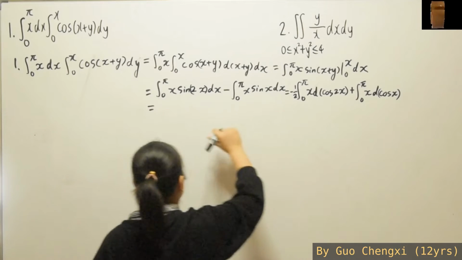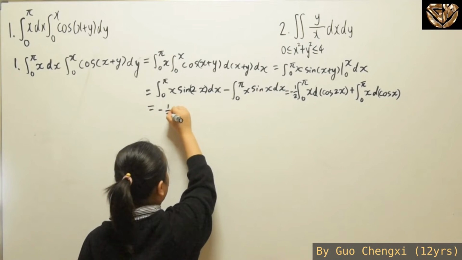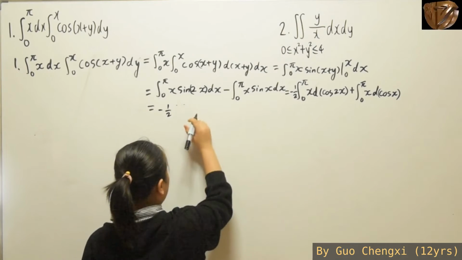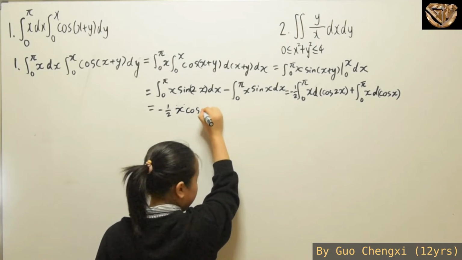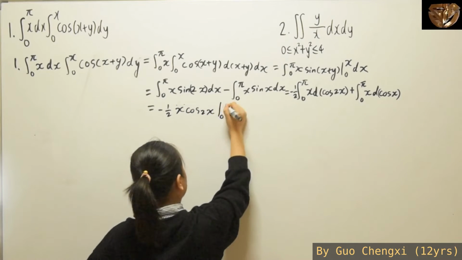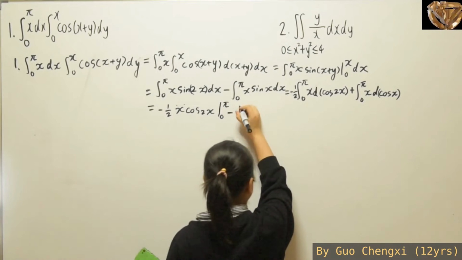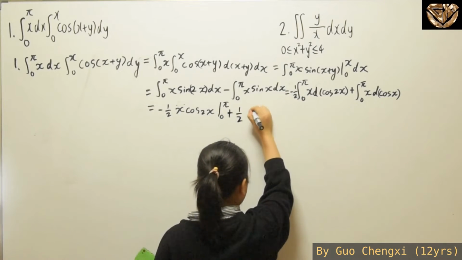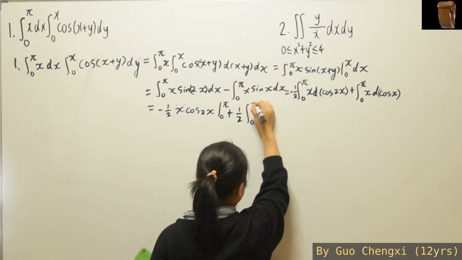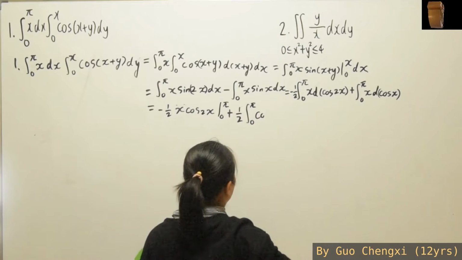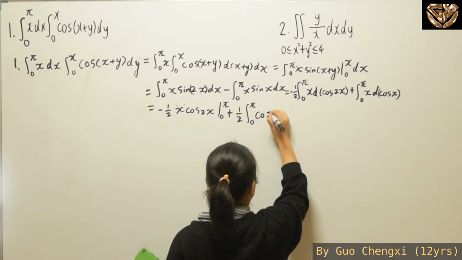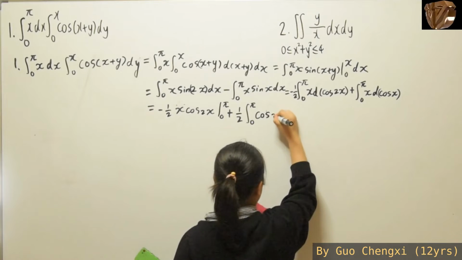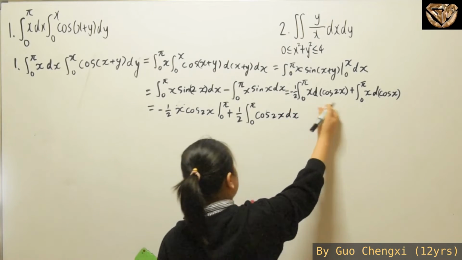Alright, now we can move on to our next part, which we will use the integral by parts for both of these, whereas you're going to end up with negative half integral from 0 to pi. So over here, integral by parts, x cosine 2x from 0 to pi, and then after that minus, whereas you have the negative in front, so it becomes positive, and you're going to get half integral 0 to pi cosine 2x dx as you put this inside.